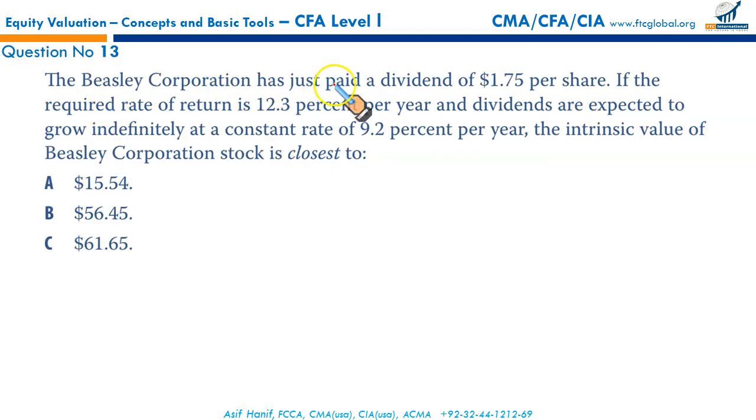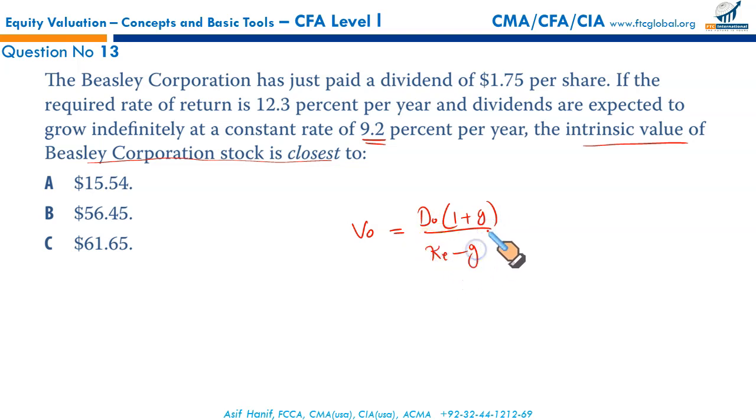The Beasley Corporation has just paid a dividend of $1.75 per share. If the required rate of return is 12.3% per year and dividends are expected to grow indefinitely at a constant rate of 9.2% per year, the intrinsic value of the Beasley Corporation stock is closest to. Using the Gordon growth model, V0, the current price of the stock, is equal to the current dividend that has just been paid multiplied by 1 plus growth rate upon the cost of equity minus growth rate.